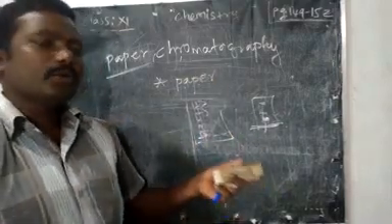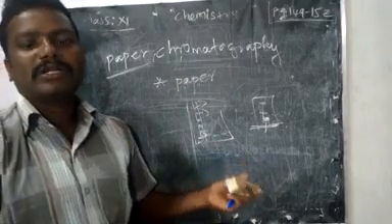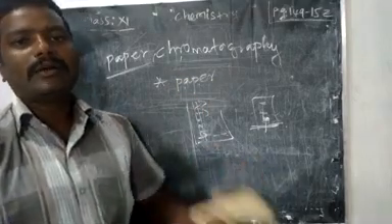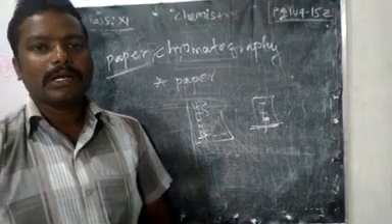Here also we can use color, or UV light, to find the different chemical compounds.